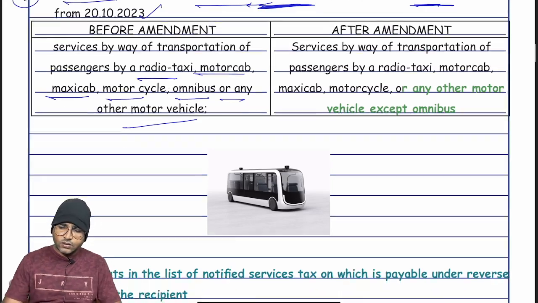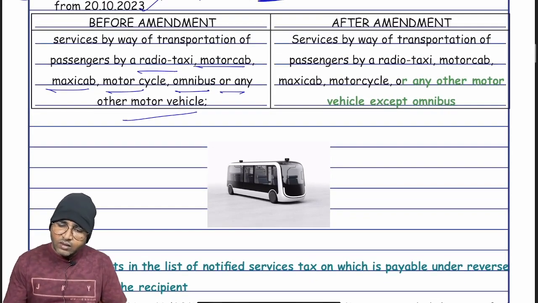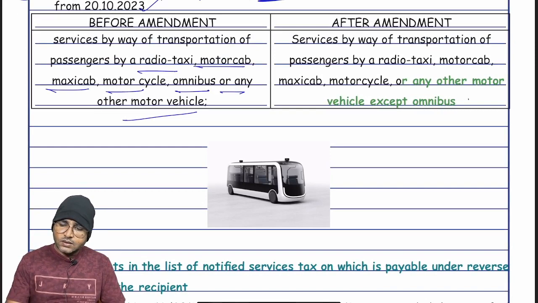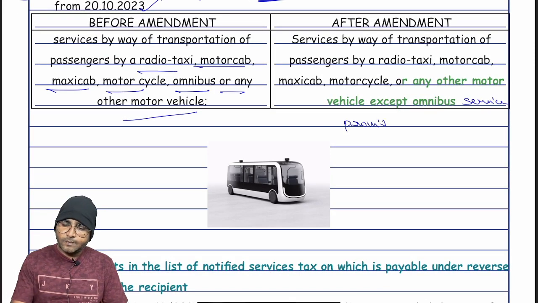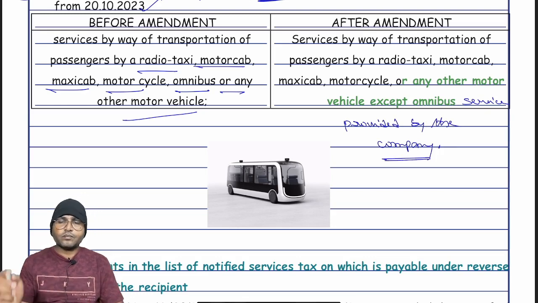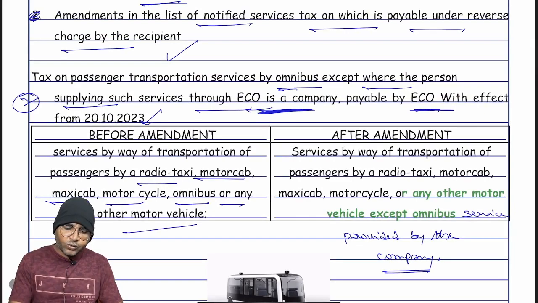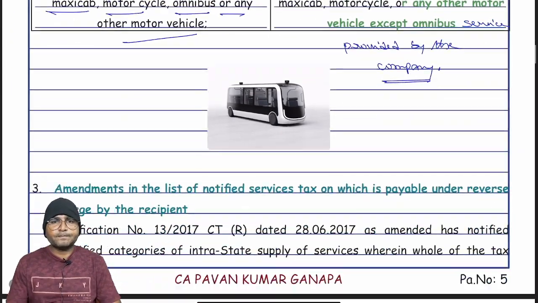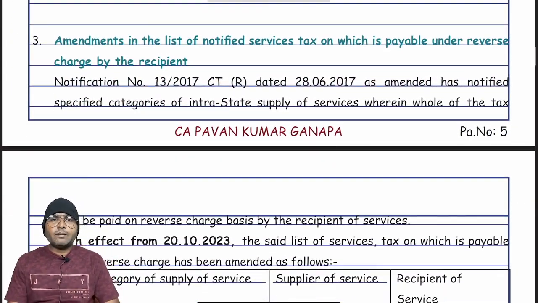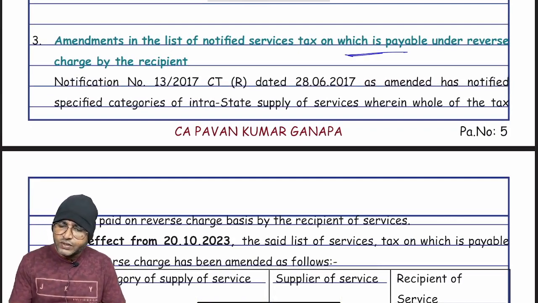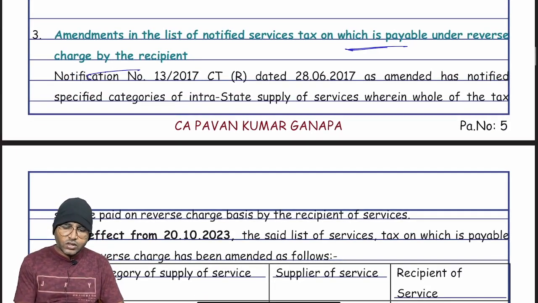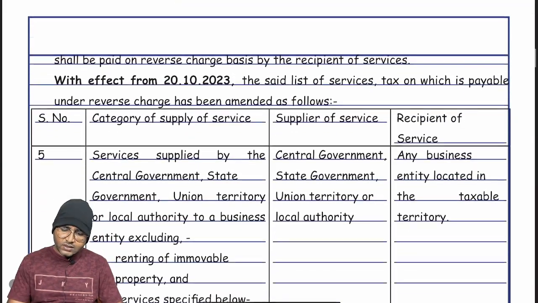Done. Good. So, any other motor vehicle except omnibus service provided by the company, right? So, effective from 20th October 2023. And the next one, amendment in the list of the notified services, taxes on which are payable under reverse charge by the recipient. Okay, what is the next amendment?